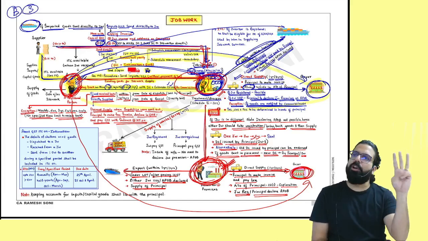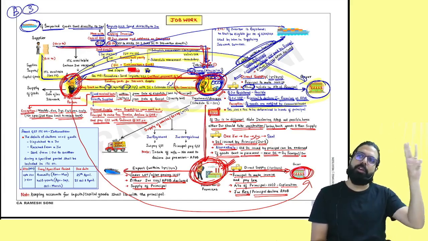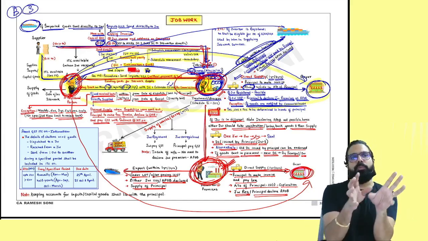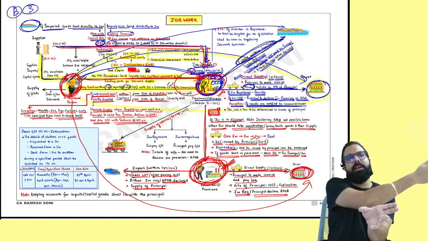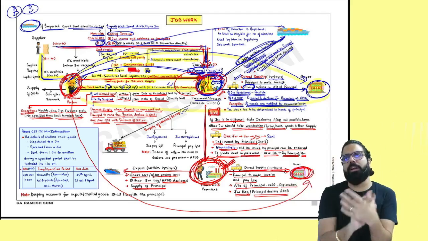Along within 1 year or 3 years. Sir, can I directly export? Yes, within 1 year or 3 years. Sir, can I send it to another job worker? Yes. So from another job worker, can I directly supply? Yes. Can I directly export? Yes. That 1 year or 3 year time limit is there.